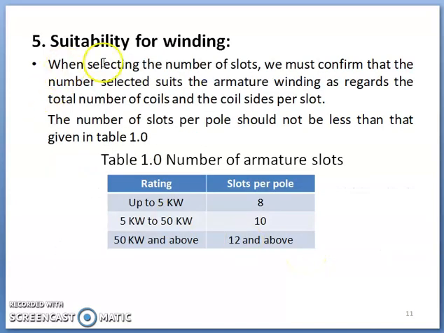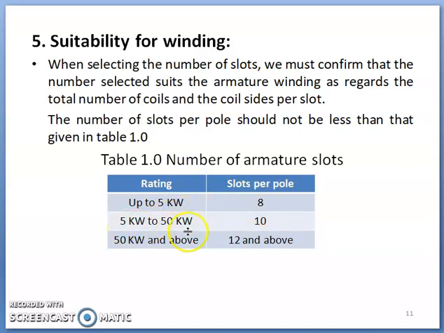Okay, then how is the number of slots decided? Based on suitability for winding. When selecting the number of slots, the designer must confirm that the number selected suits the armature winding as regards the total number of coils as well as coil sides per slot, and this table gives the number of armature slots depending upon the rating of the machine. For a machine having a rating up to 5 kilowatt, slots per pole can be 8.